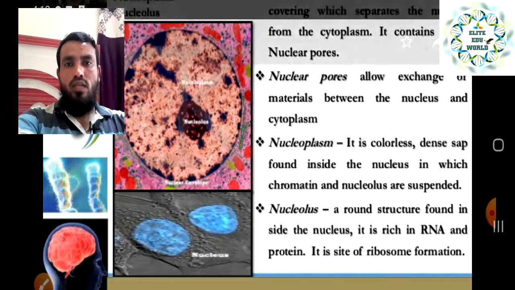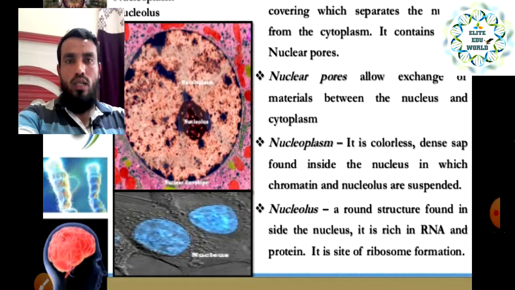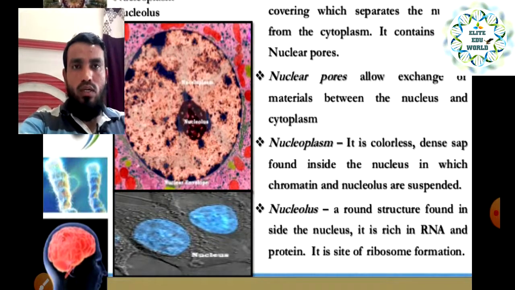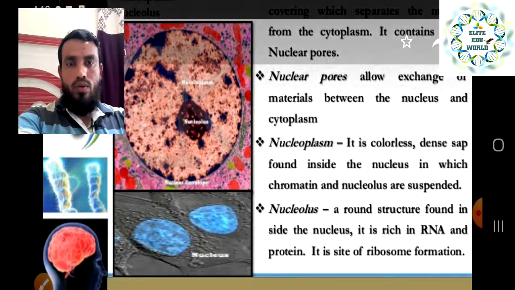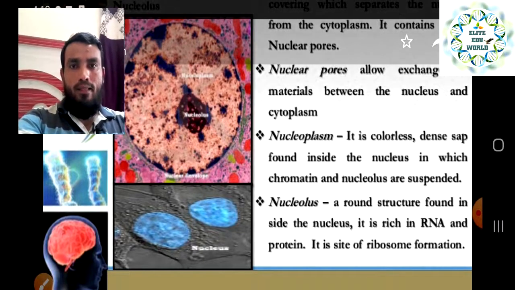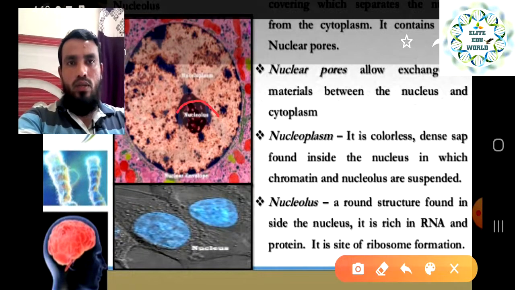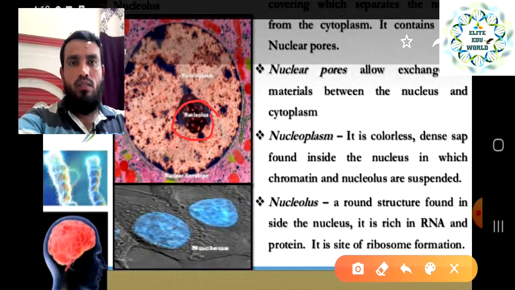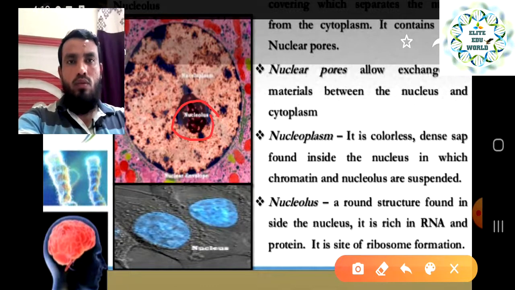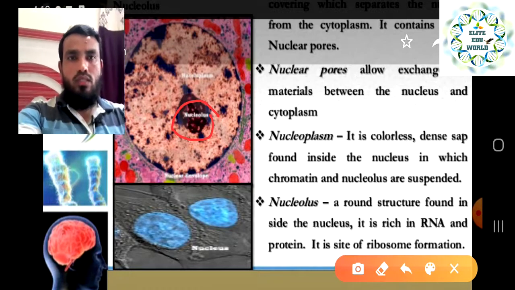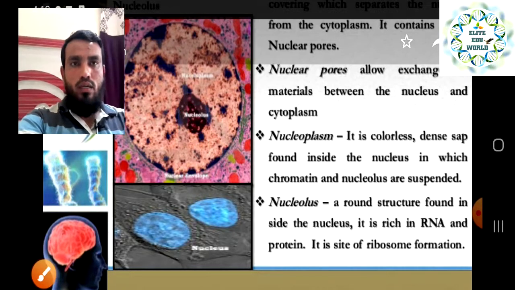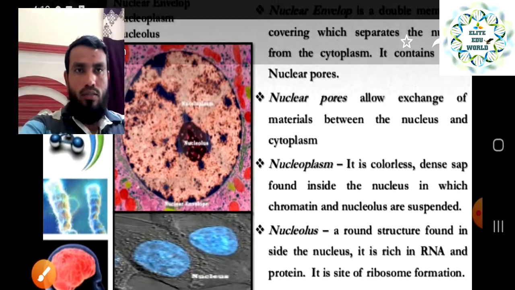If you see this diagram, it also shows the nuclear membrane covering the nucleus. You can understand, this is the nuclear membrane covering the nucleus, and all this is the cytoplasm. So this makes the separation, or the boundary, between the cytoplasm and the nucleus.